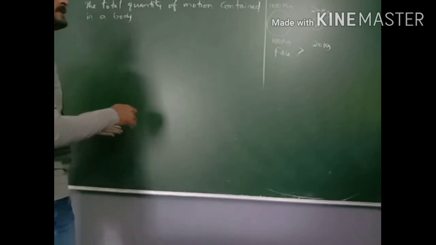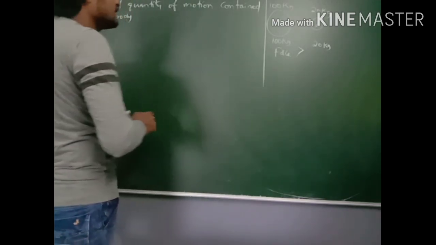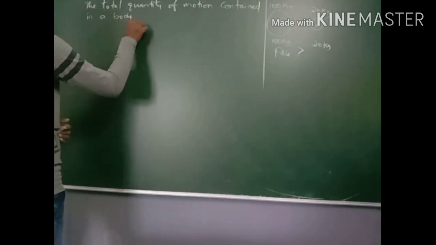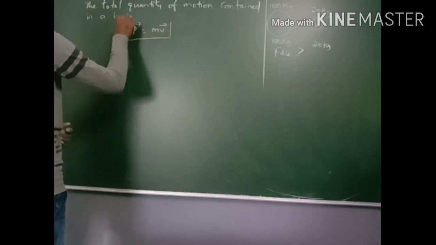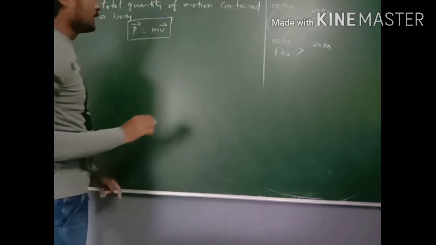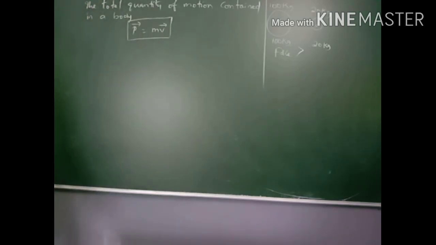That mass and velocity combined of an object is nothing but momentum. So momentum P is equal to mass into velocity. It is the formula for momentum.